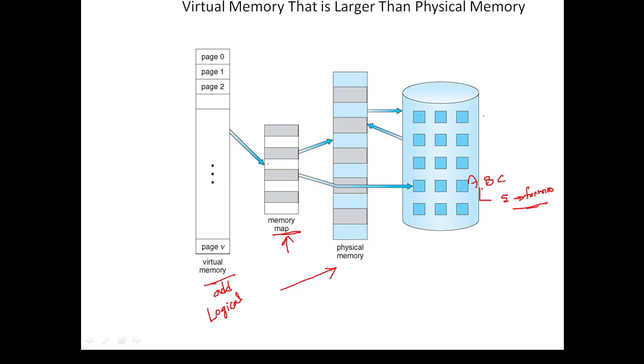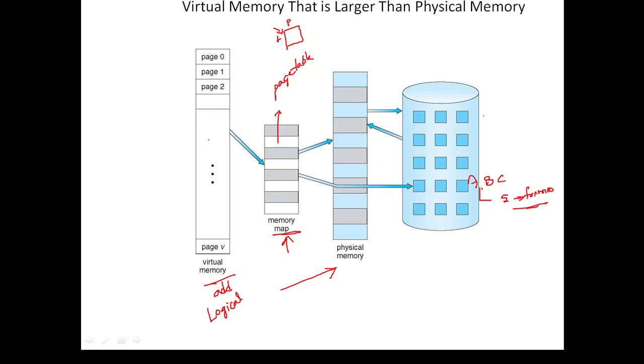The memory management unit maintains a page table, as we have seen already. A page table holds the frame number and the page number. Frame number means where the page actually resides in physical memory; page number means the page in secondary memory. This is how we translate the logical address into the physical address. So what is the main concept of this virtual memory?